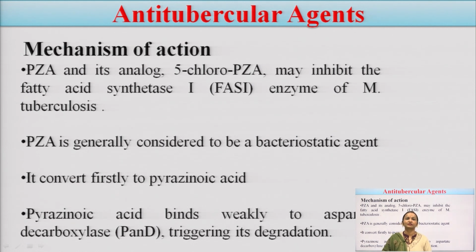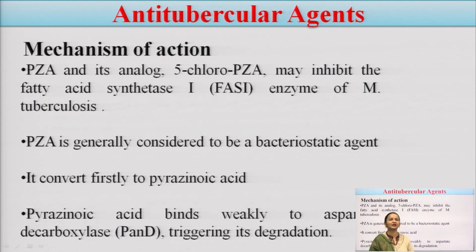Mechanism, again a very important point. I have told you earlier that the main mechanism of almost all the antitubercular agents is the inhibition of cell wall synthesis. We have seen that the cell wall of Mycobacterium tuberculosis is very thick. It is basically made up of many layers of lipid. So, by inhibition of 1 or 2 enzymes, each drug is acting.